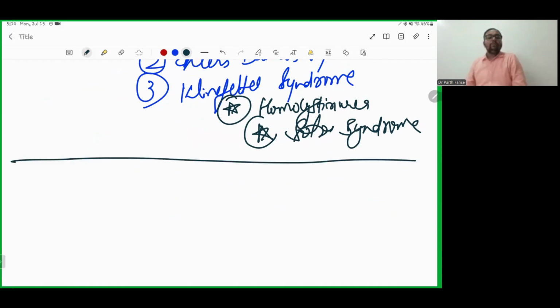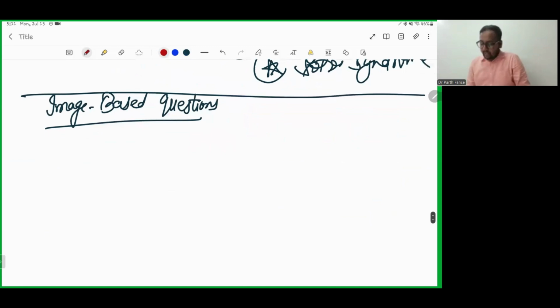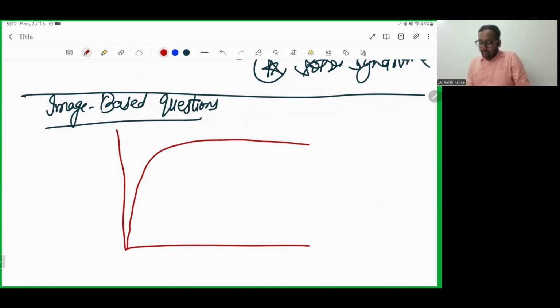Now there are some graphs we need to study which can come as image-based questions, and there are criteria along with them. I am drawing a graph. It cannot be perfect, but I am trying my best. Let's have a graph, where this is age in years. For example, consider this to be 0, 2, 8, 12.